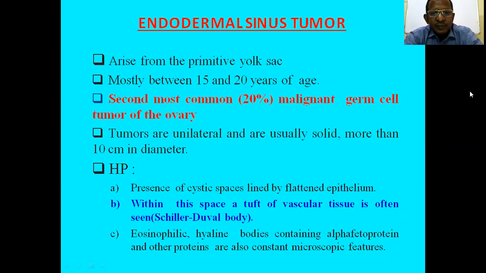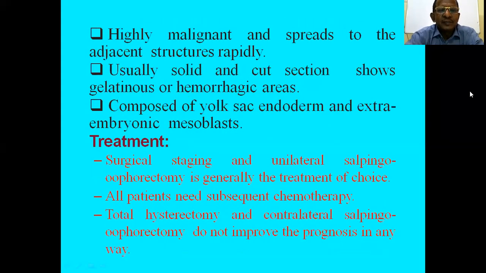Within this, there are cystic spaces, and within the space there is the Schiller-Duval body, specific to the endodermal sinus tumor. There may be eosinophilic hyaline bodies containing alpha fetoprotein, and other proteins are also present. It is highly malignant and spreads to the adjacent structures rapidly.